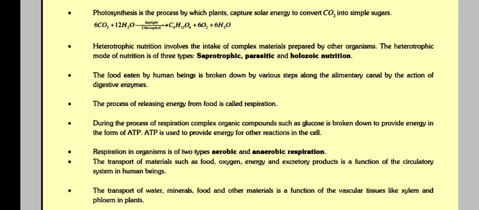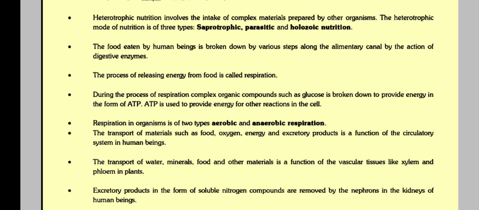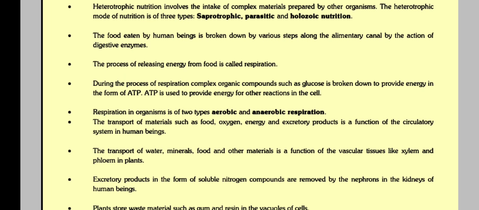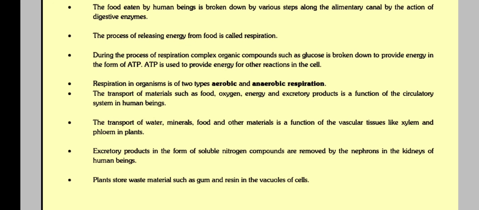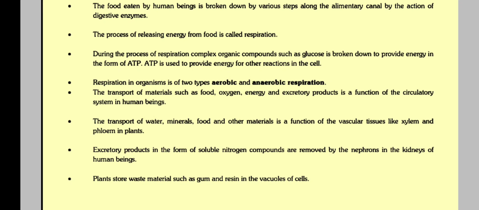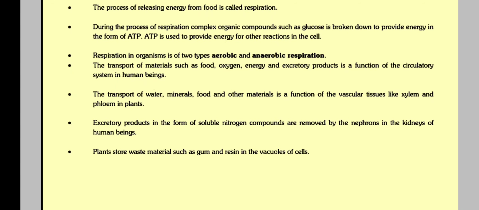Heterotrophic nutrition involves the intake of complex materials prepared by other organisms. The heterotrophic mode of nutrition is of three types, saprotrophy, parasitic and holozoic. The food eaten by human beings is broken down by various steps along the alimentary canal by the action of digestive enzymes. The process of releasing energy from food is called respiration.